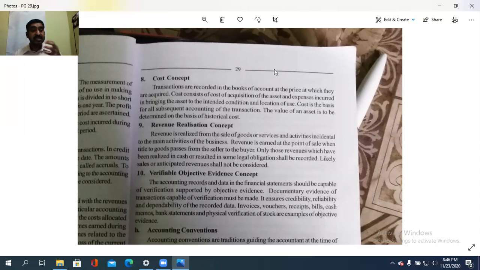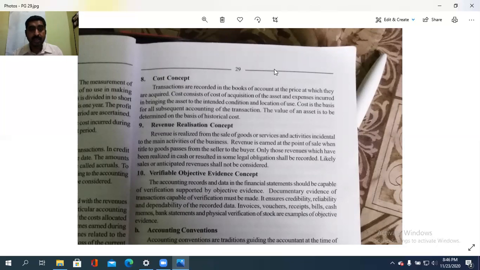Then the revenue realization concept means what? Like the expenses incurred, the revenue generated from the sale of the goods or the services rendered is to be checked, that is, how much revenue we are generating in each case. So revenue is earned at the point of sale when the title to the goods passes from the seller to the buyer. The ownership passes to the buyer, and at that time the revenue is to be generated.